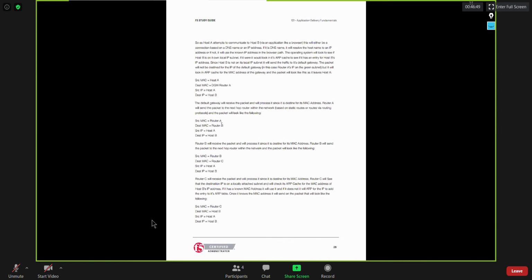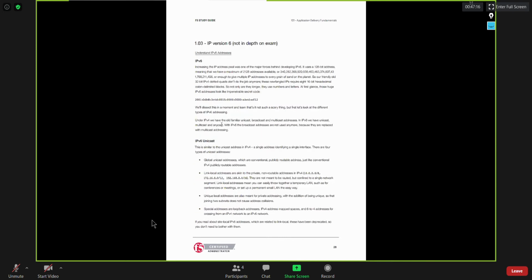If NAT, network address translation, is in place, then of course the source and destination IPs might also get changed. That's quite possible, right, Arjun? So if there is NAT, then even the IP addresses inside the IP header might get changed. But of course, MAC addresses will always get modified whenever your packet crosses a broadcast domain.